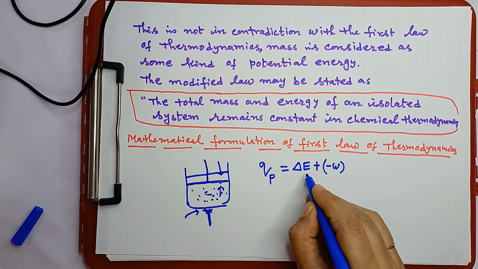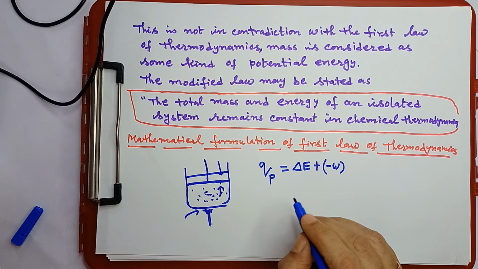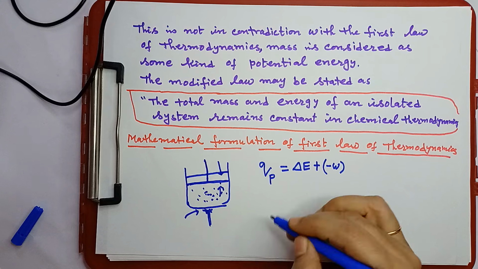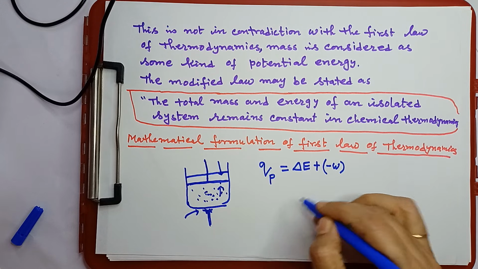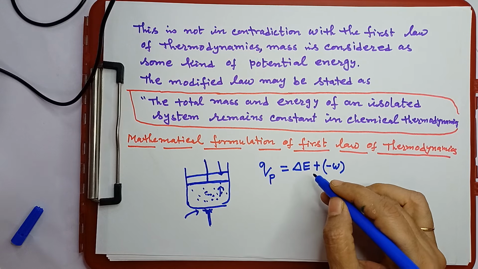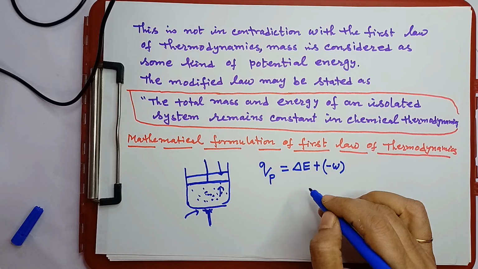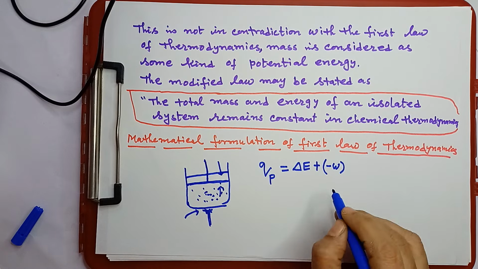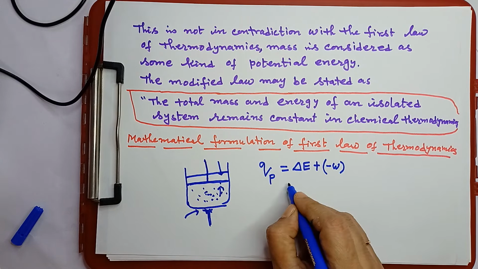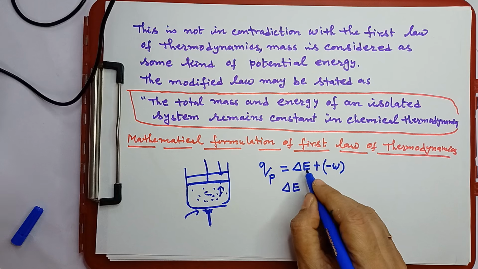And one more thing you remember, that the internal energy represents the temperature. That means internal energy increases means temperature increases. Internal energy decreases means temperature decreases. Okay. So what we can write from this? We can write delta E. E represents internal energy.